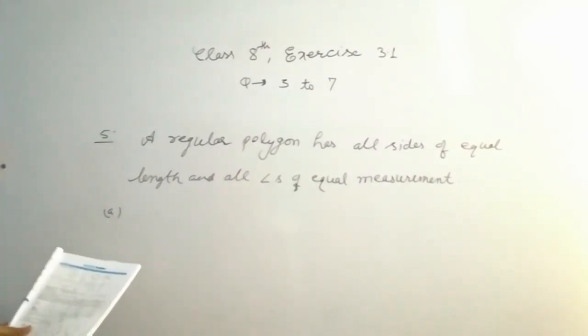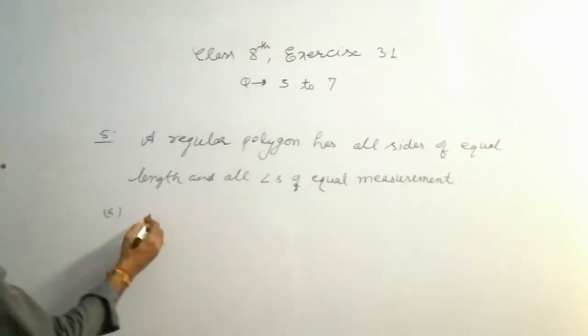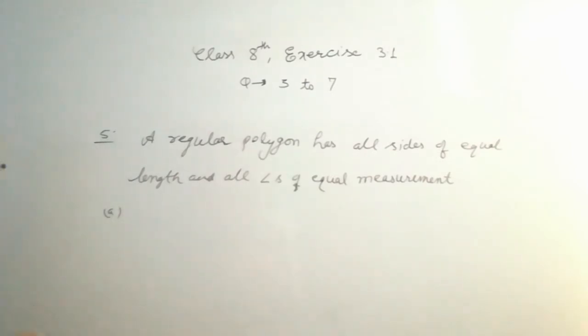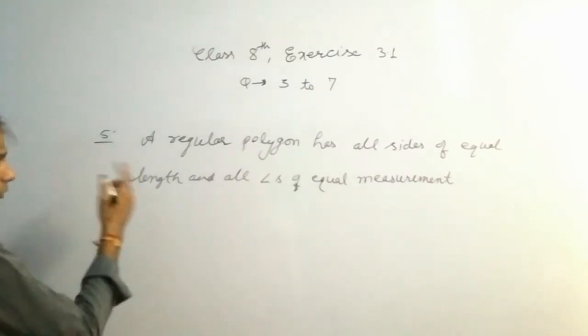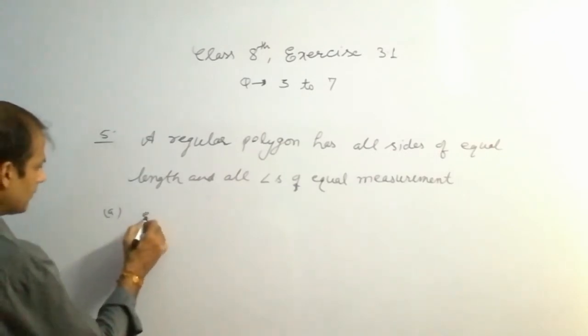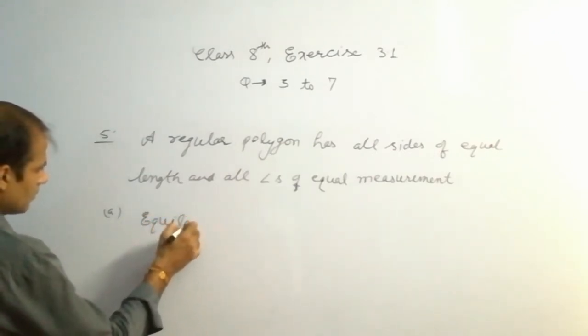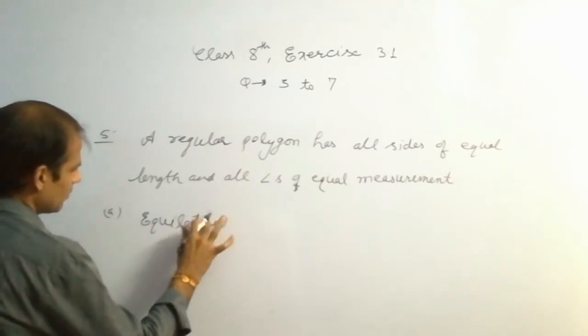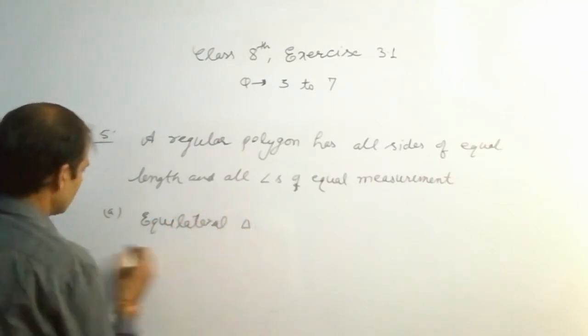And now the answer. So name of the regular polygon of 3 sides. 3 sides means it is a triangle but its sides are equal because it is a regular polygon. Then it will be an equilateral triangle.